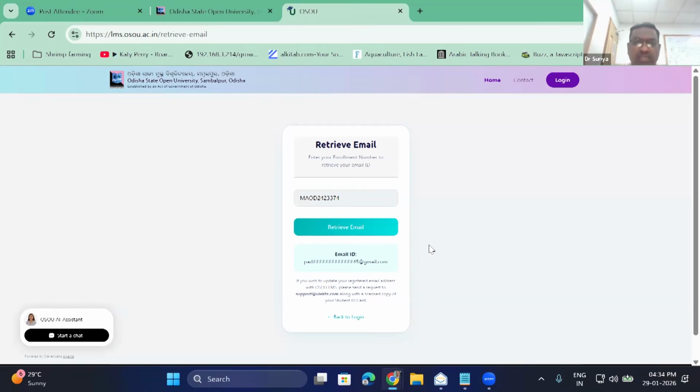So the purpose of showing this is that, if you remember, this is the email ID I gave to OSOU for this enrollment number. Let me go and use that password retrieval. Because the enrollment number is mandatory, now I know both the enrollment number and the email ID. Now I have to go and check my password.